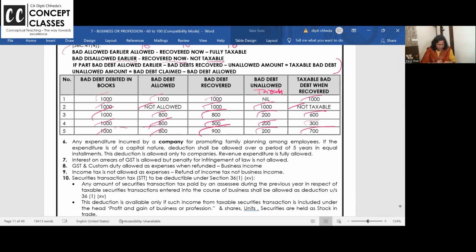I have always been saying in my regular videos that in business set problems, a lot of students' time goes in reading itself. So start from the credit side, then the debit. On the credit side, whatever you have to directly remove, remove it. Go to the debit side directly. What is disallowed? Just remove it, and then go to the adjustment. Read the problem in such a way that you don't have to read it again. That will save your time.